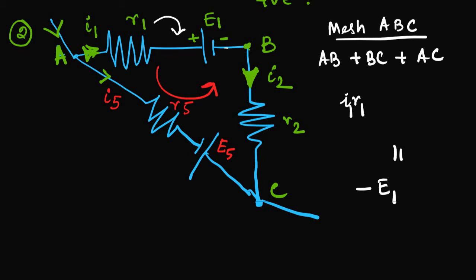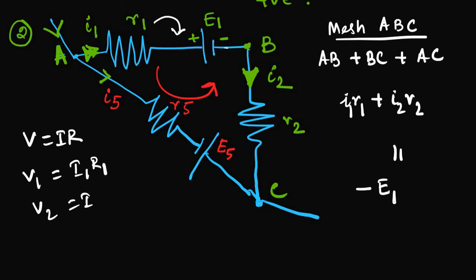Now let's go to BC. BC has no EMFs, no voltage, only the I2 R2 factor, and it is also in the clockwise direction. So it is I2 R2. As we know from Ohm's law, V equals IR. So for individual voltages, we are stating I1 R1 and I2 R2 like that.